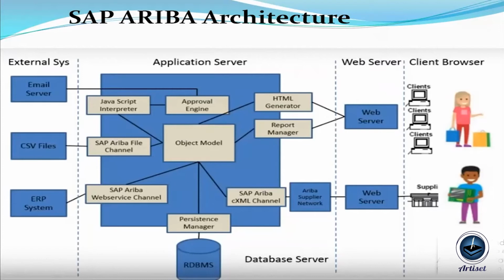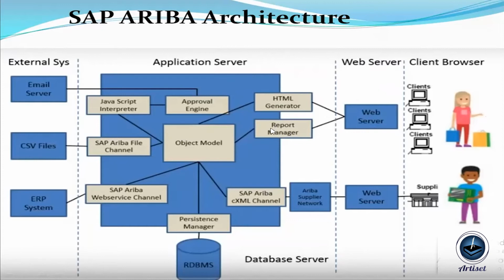If a customer would like to see report parts on their local system, they provide some parameters or filters for the report they want, and the request comes to the web server, and from the web server it hits the report manager.